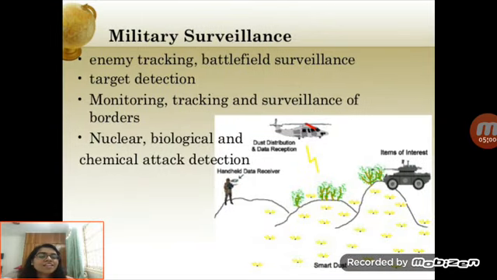Military surveillance. There are a wide variety of applications of sensor network in this area: enemy tracking, battlefield surveillance. For example, in a surgical strike, the drones are sent to detect the enemy or the terrorist. Also nuclear, biological, and chemical attack detection, monitoring and tracking, and surveillance of borders.